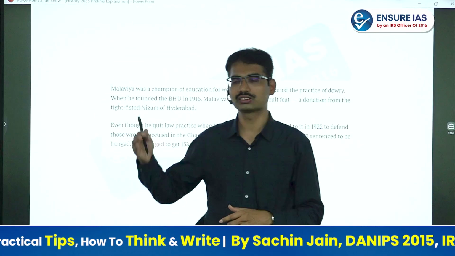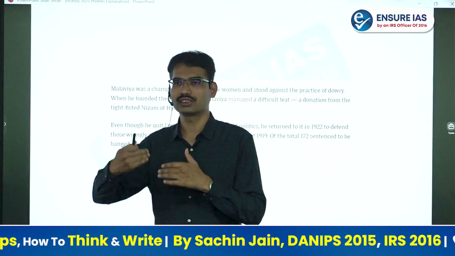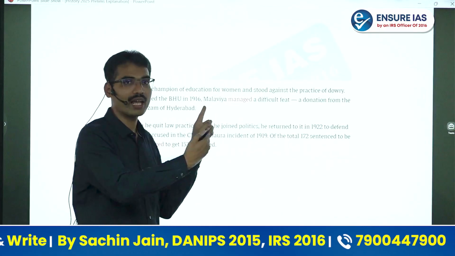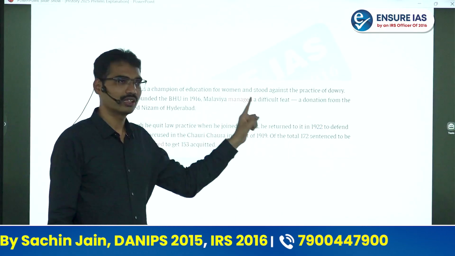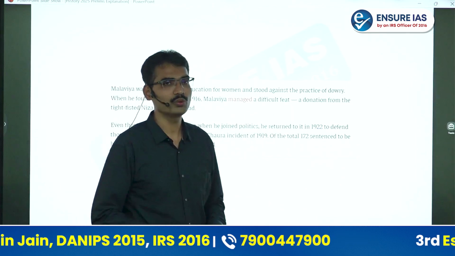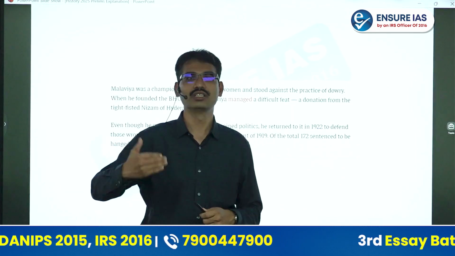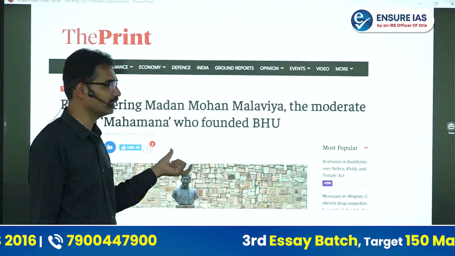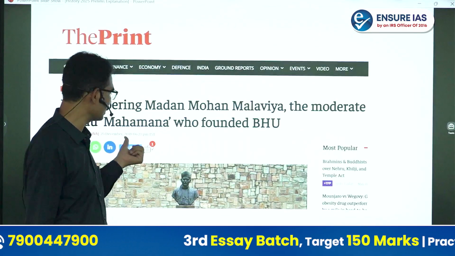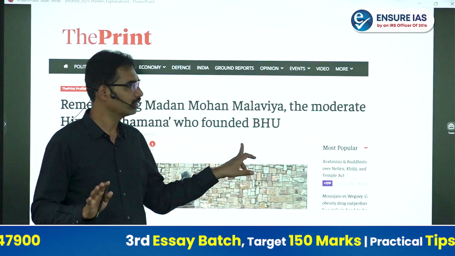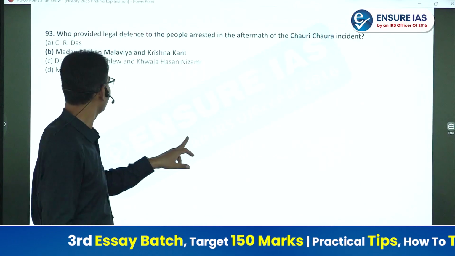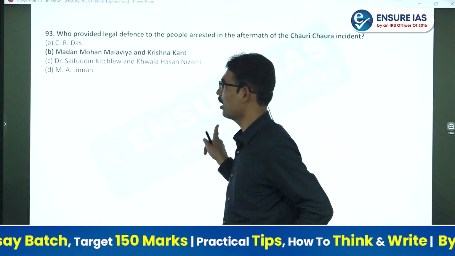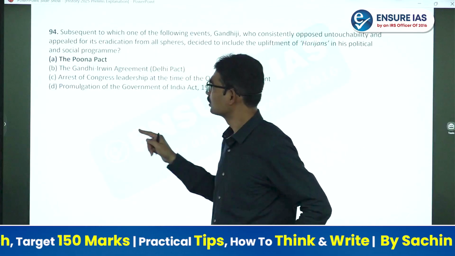That is why we generally stop reading at the Chauri Chaura incident, because our regular books do not discuss it beyond that. But here the question asks what happened to those who were arrested. So UPSC expects us to know something beyond the basics. How to handle such a question? It is something related to current affairs, given in 2018, and it is also one of the difficult questions. It is only guesswork, or if you leave it, you will save the marks. Next one.